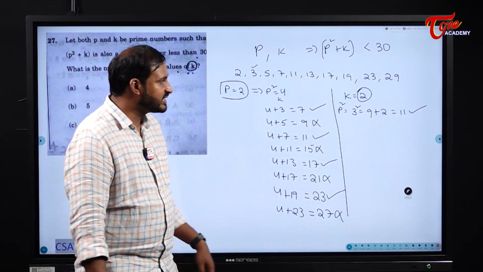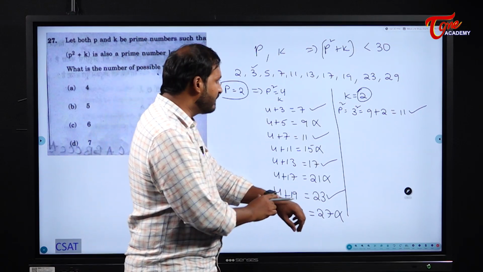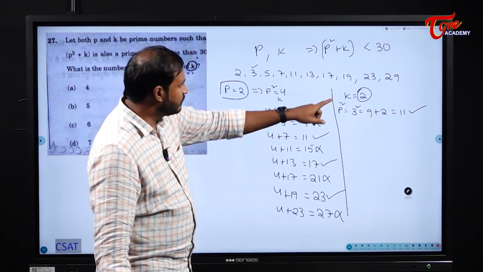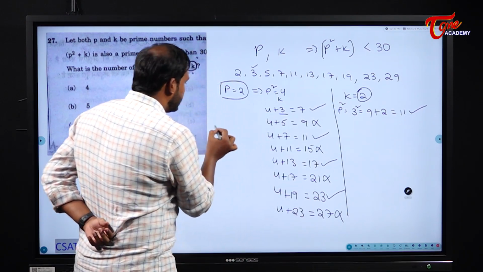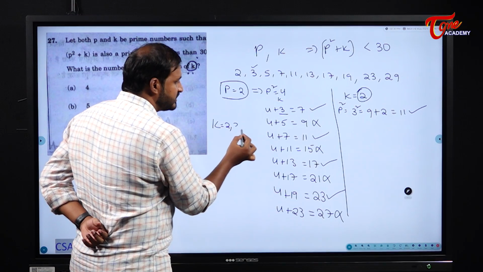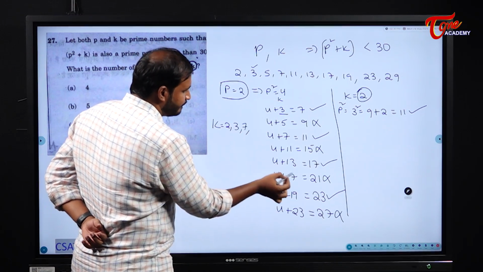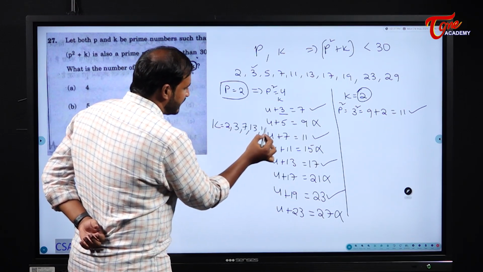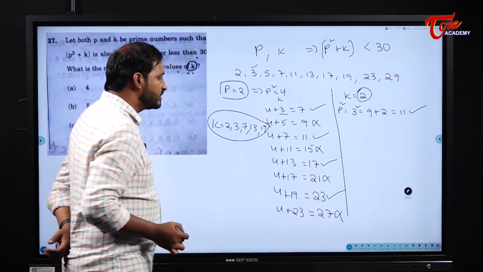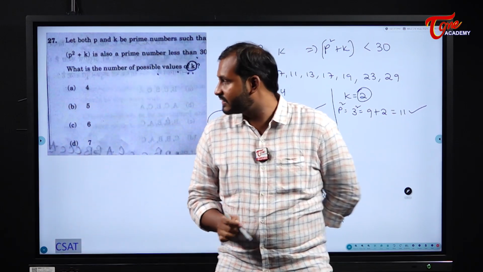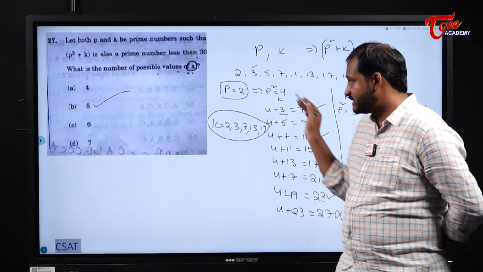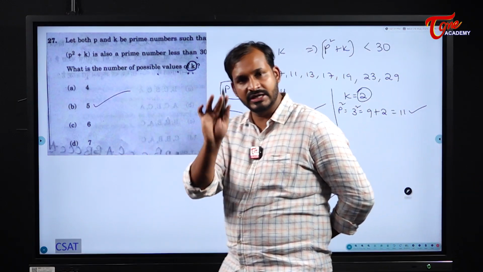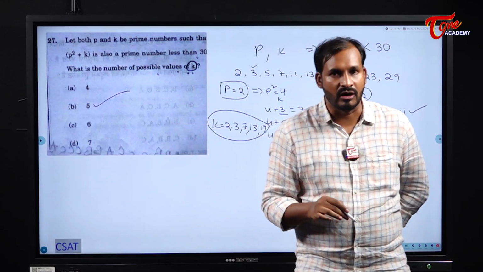So now tell me how many chances are there. No need to check the remaining ones, students. So K as 2 is a possibility for me. 3 is a possibility. 7 is a possibility. 13 is a possibility and 19 is a possibility. These are the possibilities for me. So how many values of K are possible? 5 values of K are possible here. This takes some time, students, but you will get the answer by using the concept.